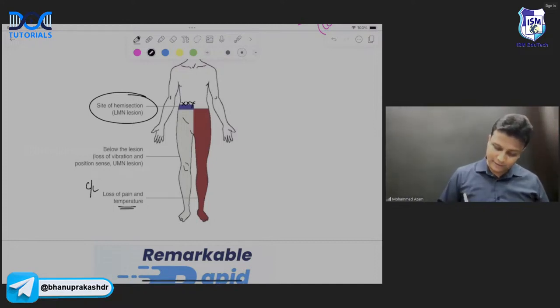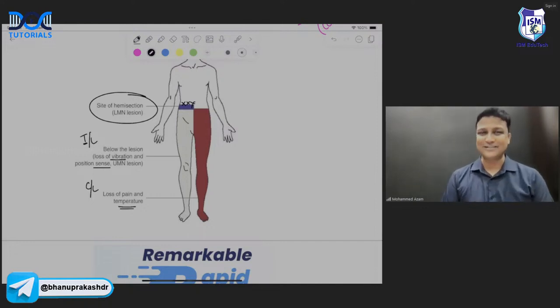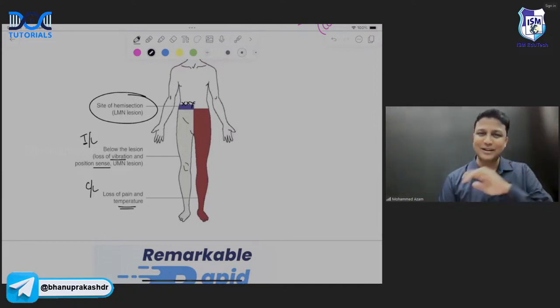And whatever is highlighted here in the gray color: loss of vibration, position sense, proprioception and all. So that is ipsilateral. The moment you look at this diagram here, sir, this diagram is nothing but representing the Brown-Sequard syndrome. And exactly this diagram was given in your MCI exam. You can tell just by looking at it. The moment you look at this diagram, you can tell.